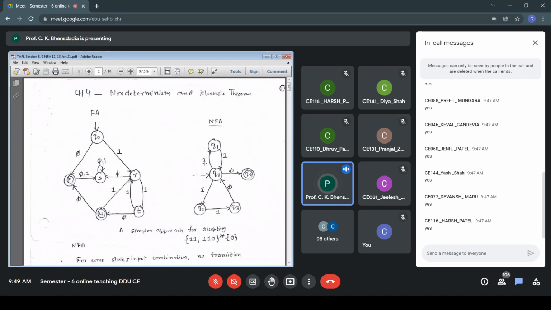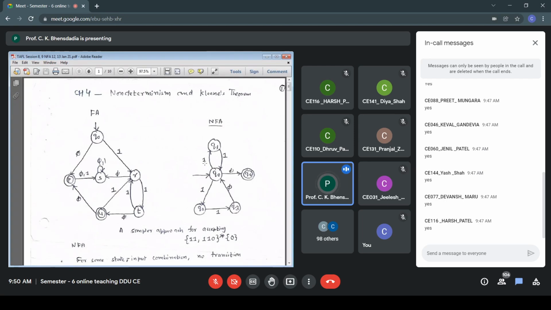For some state input combination, no transition is specified. It's not required to specify a transition for all state input combinations. For example, in the state Q4, the only accepting state in the NFA, you have not specified any transition. You have not specified any transition from state Q1 on 0. So for some state input combination, no transition is required to be specified. So this is one major difference between NFA and FA.